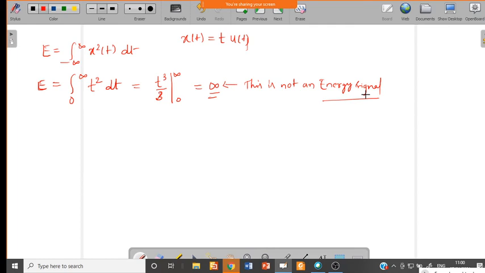Now if it is not an energy signal, is it a power signal? That we need to find out. How to find out?